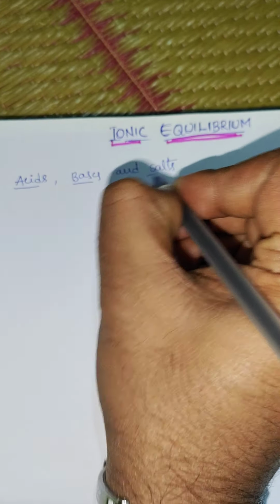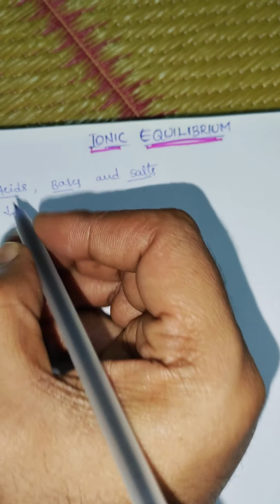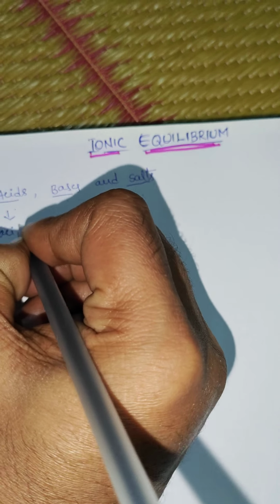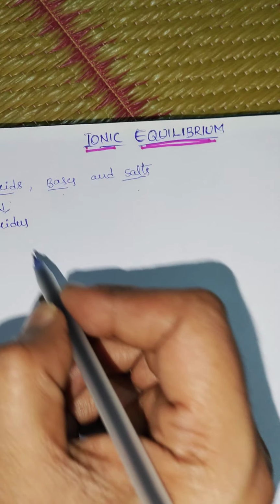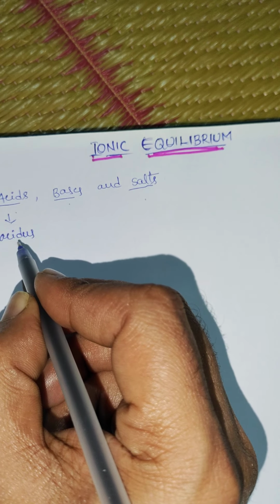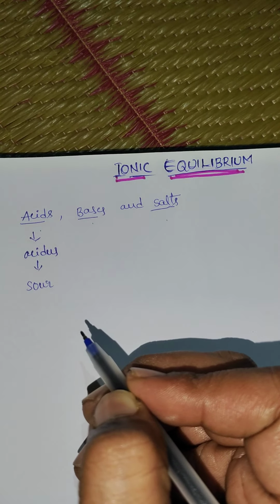Acids, bases, and salts. Generally, chemical substances are classified by Robert Boyle into three types, namely acids, bases, and salts. The word acid has been derived from the Latin word acidus, meaning sour taste.